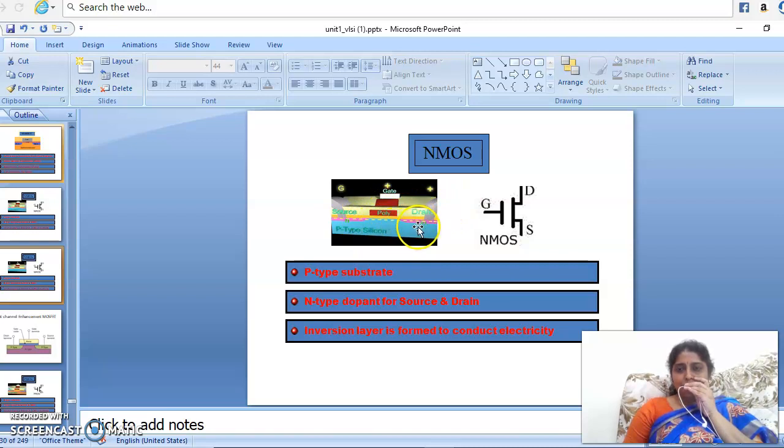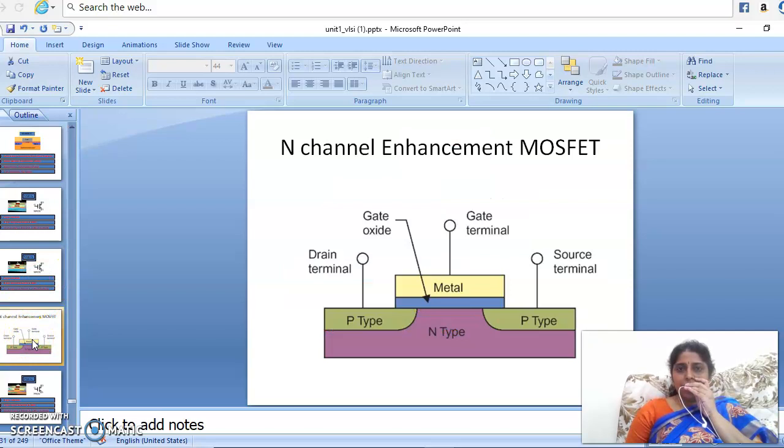And it is an enhancement MOSFET. So the channel will not be there in the beginning. The channel must be formed whenever the positive supply is given. Due to that, an inversion layer is formed, due to accumulation of charges and channel formation, and from there current flow is caused. So this is the enhancement MOSFET, and we can see the absence of channel.